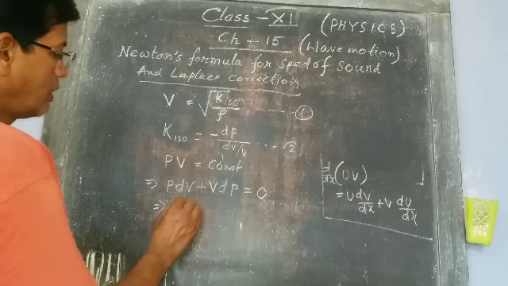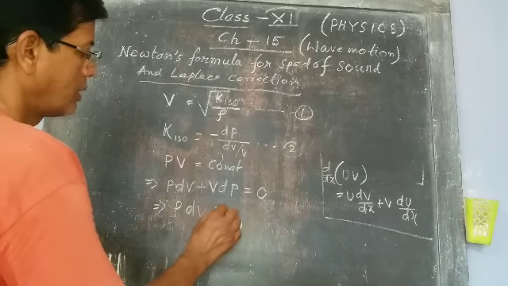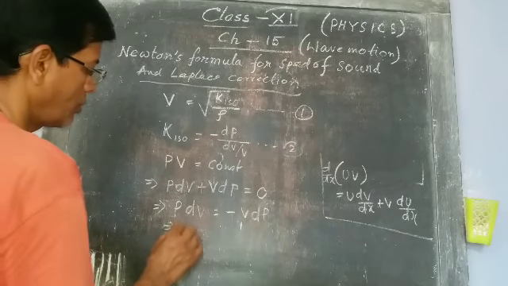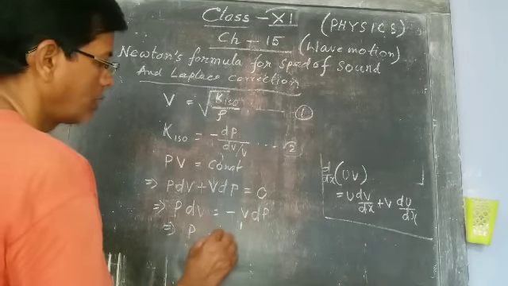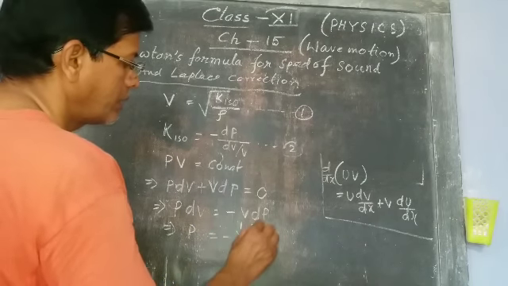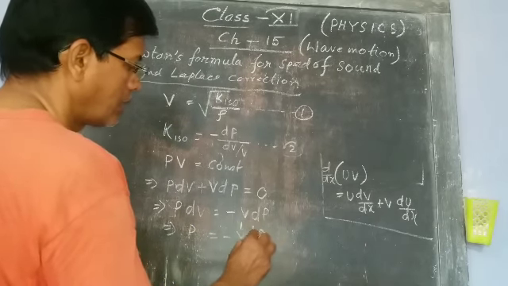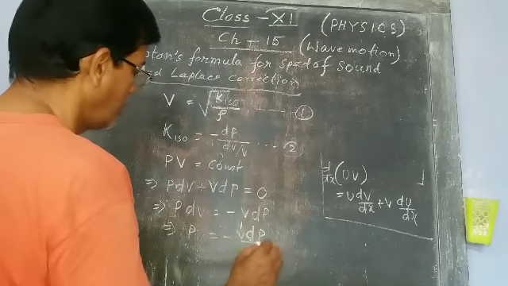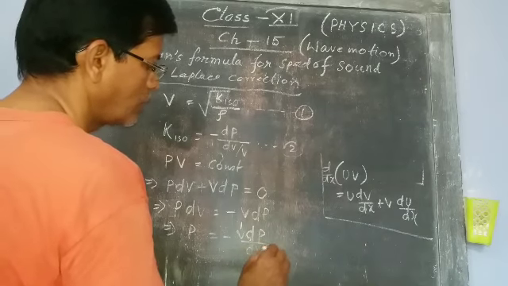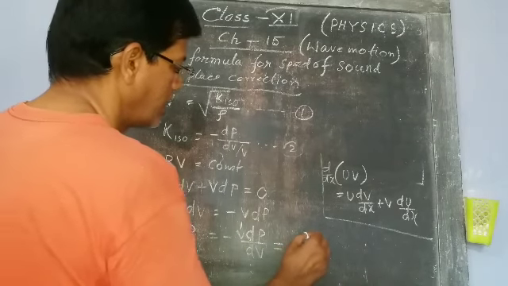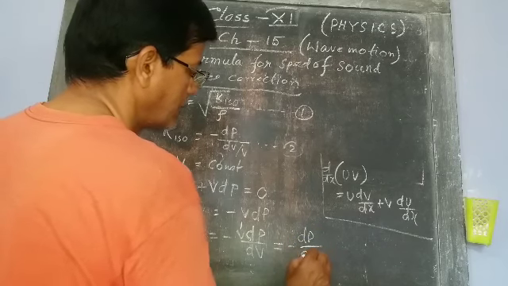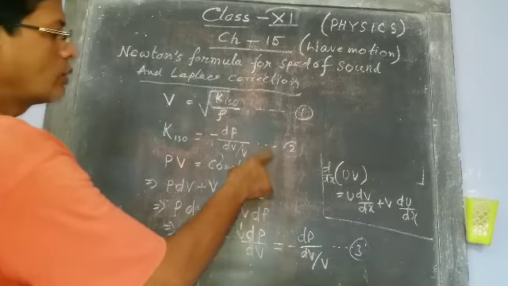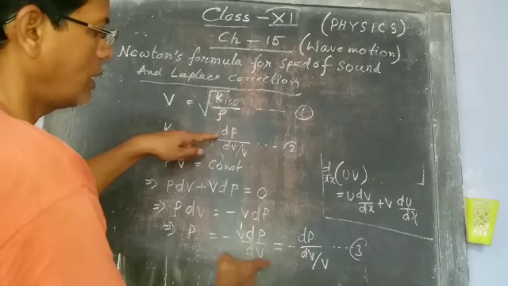Now P dV equals minus V dP. So from this, P equals minus V dP by dV. It can be written like this, minus dP by dV by V. From equation 2 and 3, you see these two are equal.